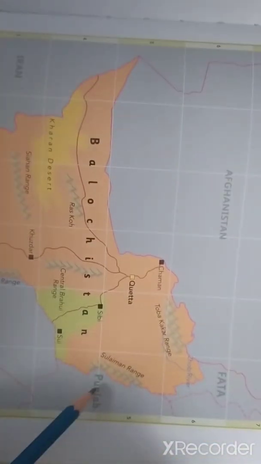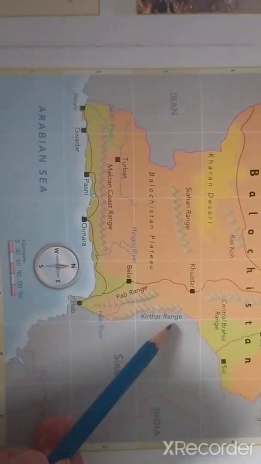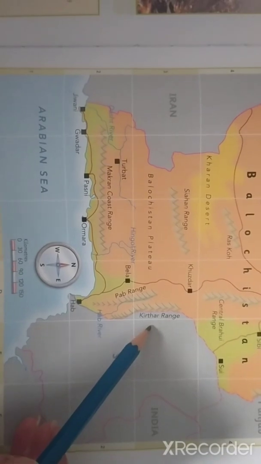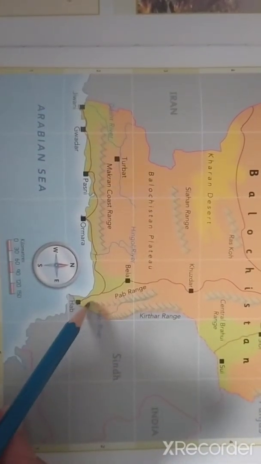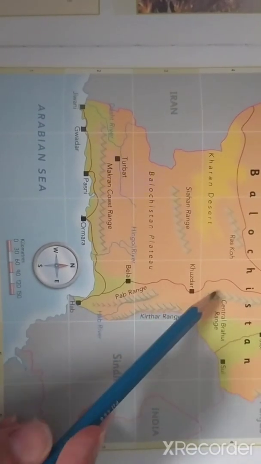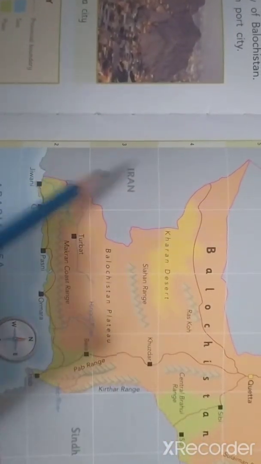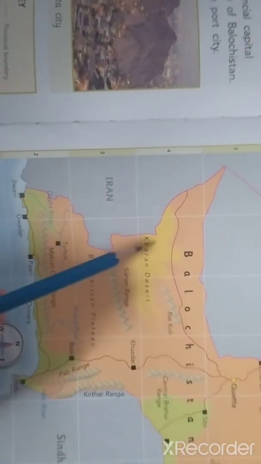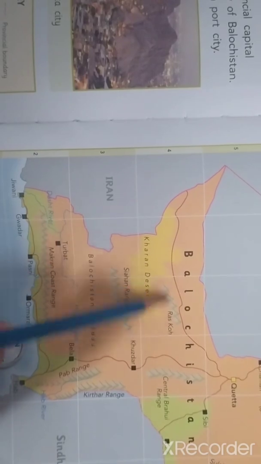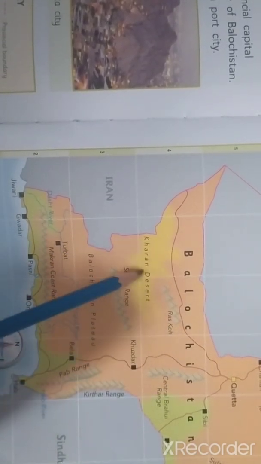And you can easily see that from here it is connected to Punjab, and here it's the Kirthar range which I told you about in Sindh. Some part of the Kirthar range is in Sindh and some of it is in Balochistan. So here it's the mountain range, here, here, here, here and here. This is basically a mountainous area, Balochistan. And where is the desert? The desert is here. This is the Haran Desert.